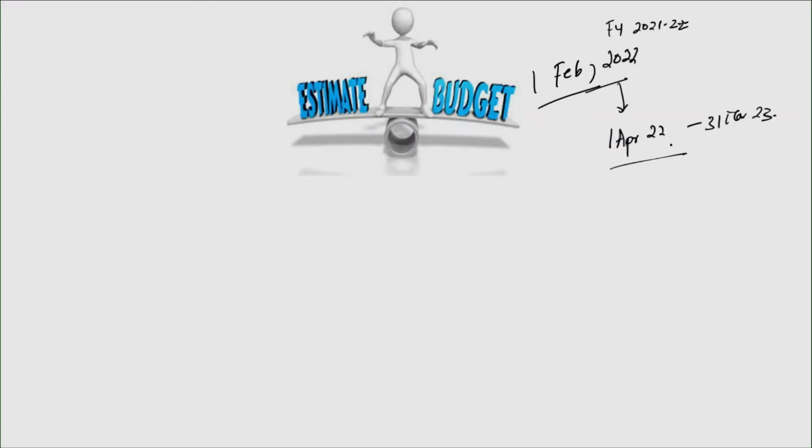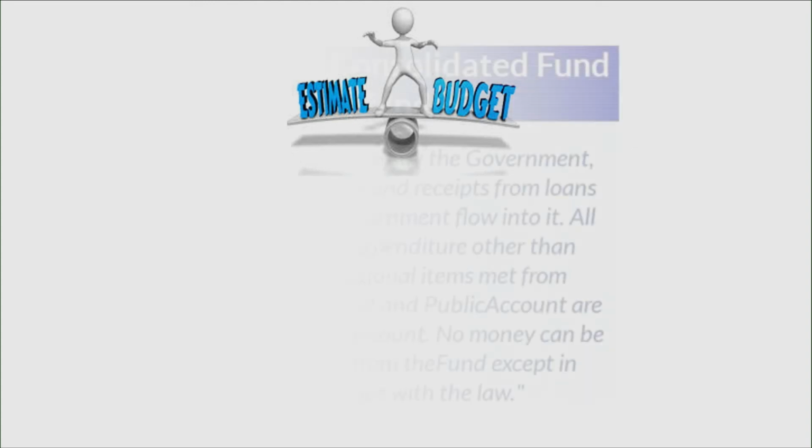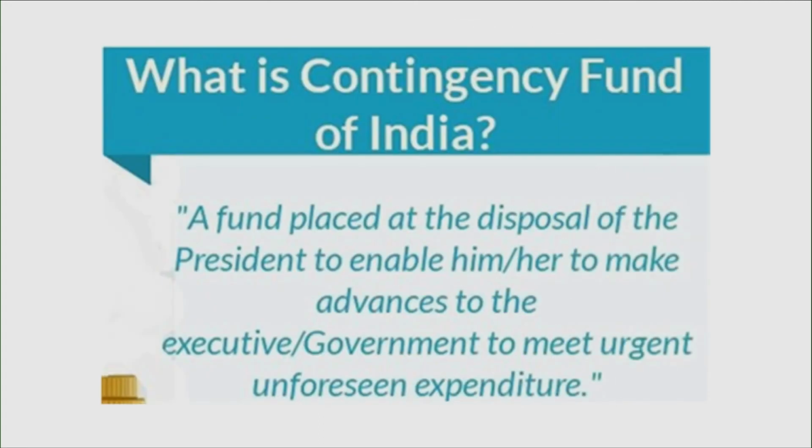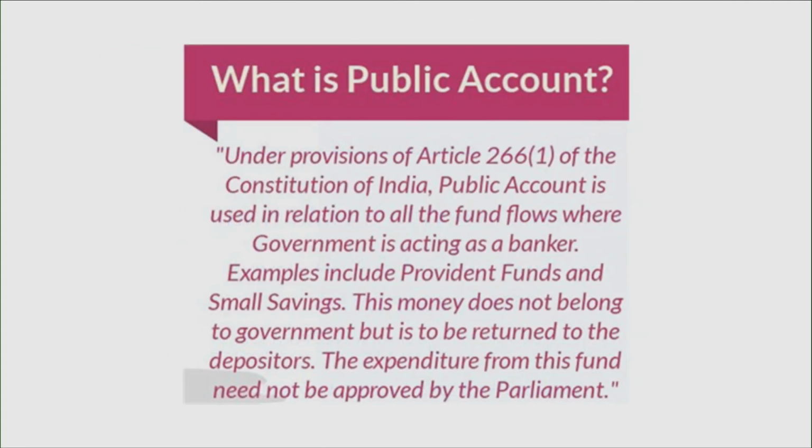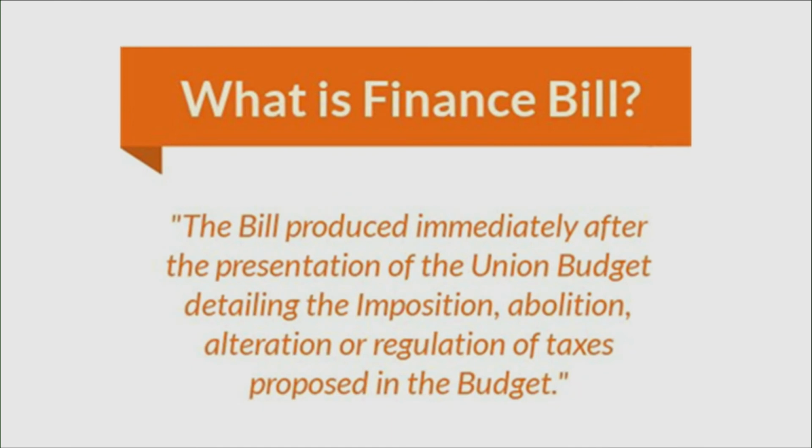Whenever the finance minister submits a budget sheet, we call it a budget estimate, because she is anticipating, she is forecasting: this is what I am expected to raise and this is what I am expected to spend. We have already seen the different accounts of India. Now let's look at what exactly the budget consists of. Ideally the budget, or the annual financial statement, consists of two different bills.